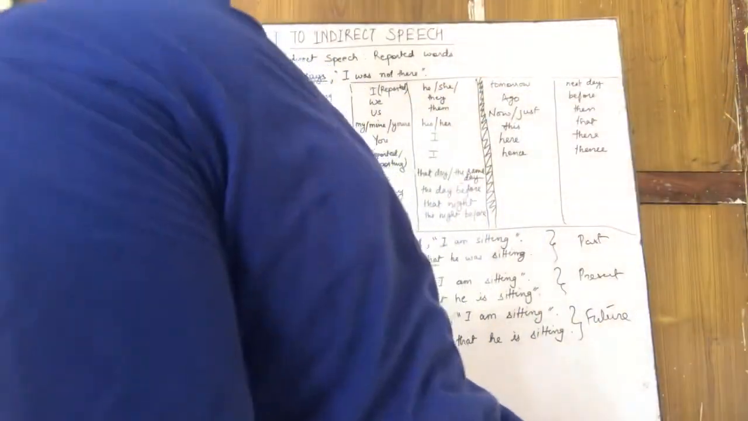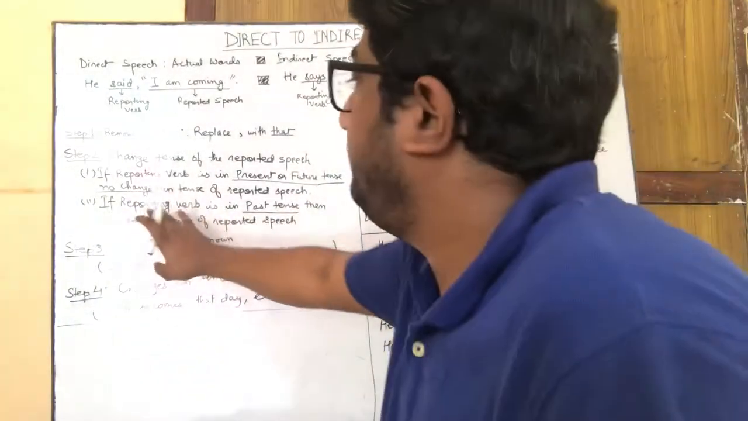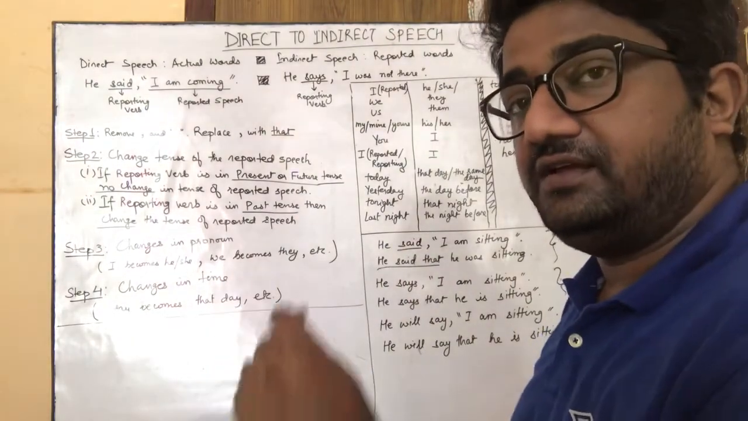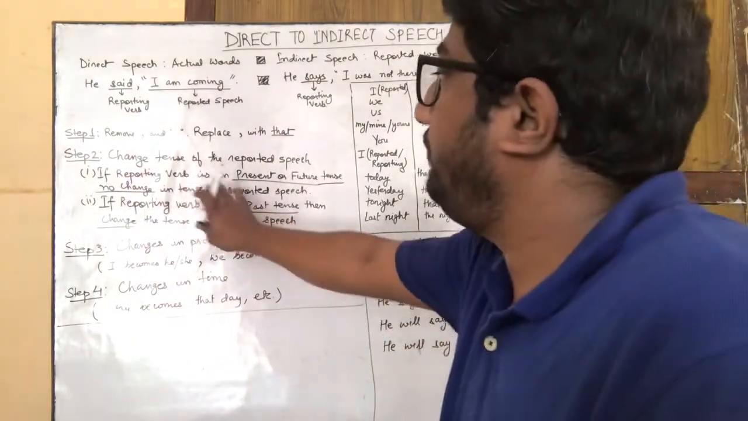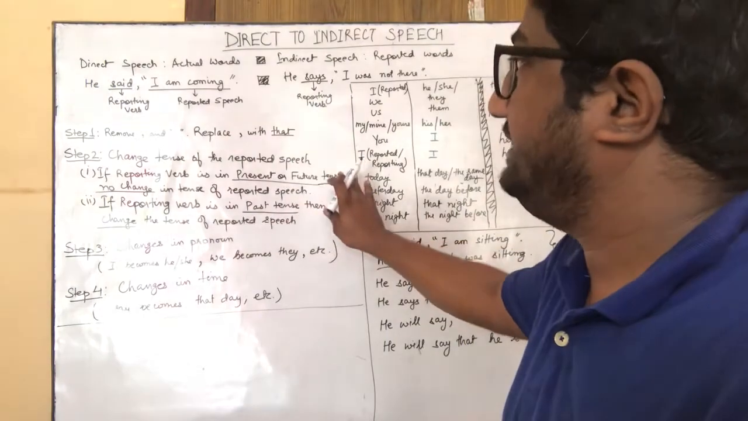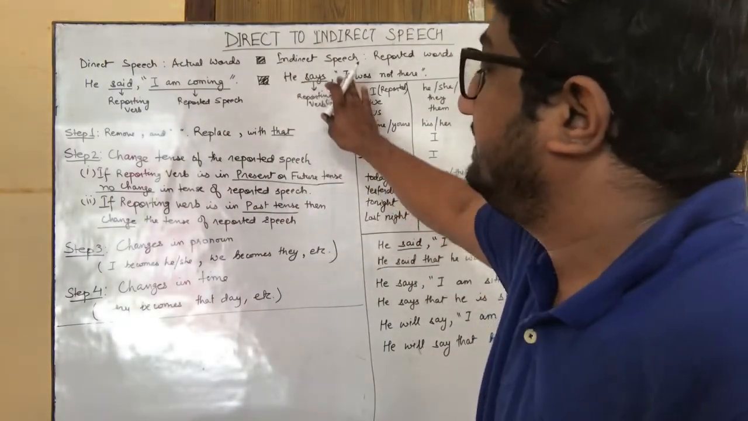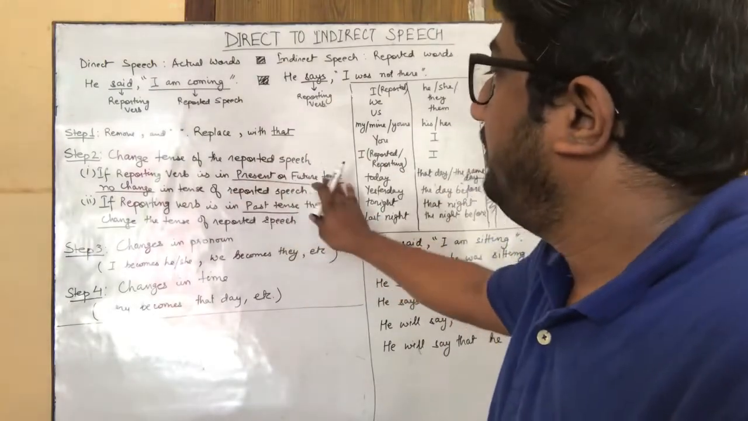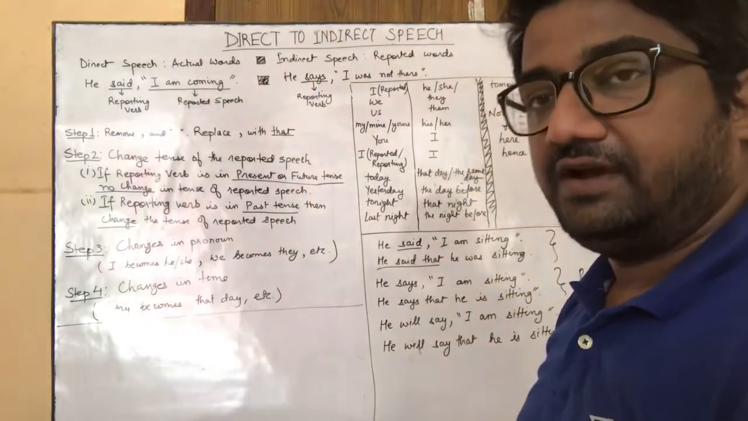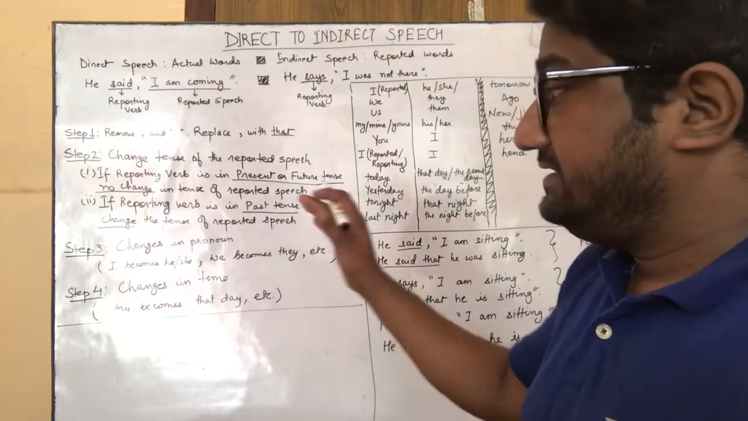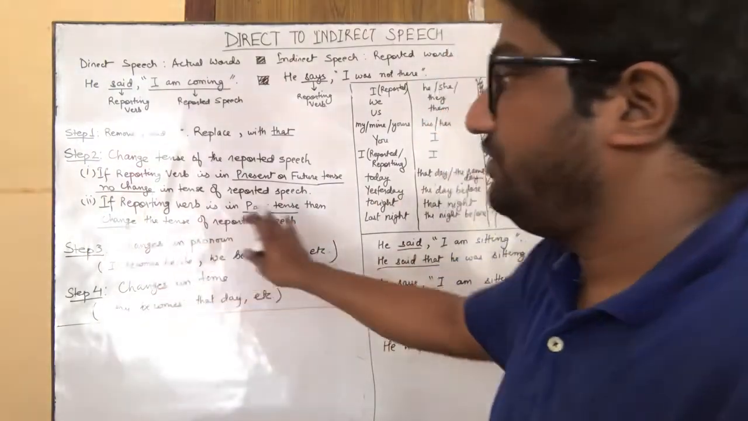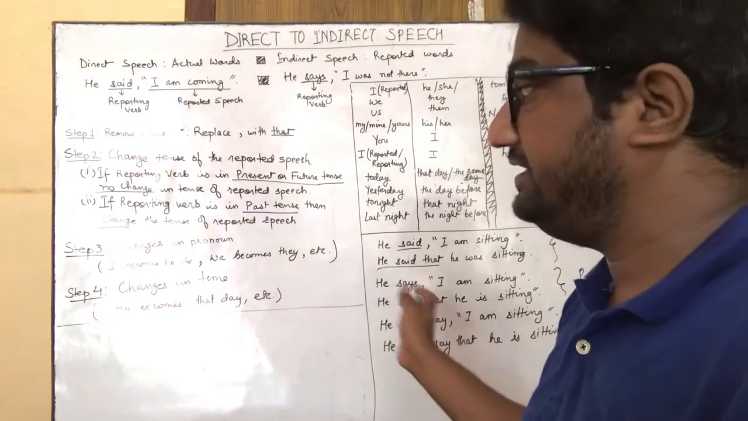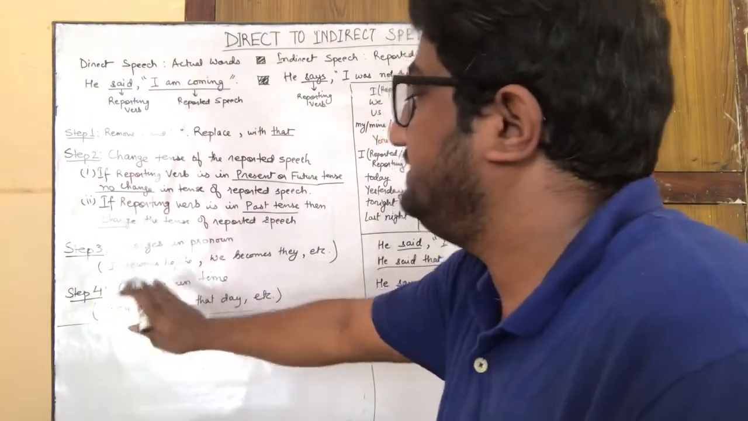And what are the 2 simple sub rules for that? If the reporting verb is in the past tense, then you have to change the tense of the reported speech. If the reporting verb is in present or future tense, for example, he says, then no change is required in the reported speech. Step 3 would be, you make changes in pronoun, that is, I becomes he or she. How you will do it, I will show you with an example. Step 4 is changes in time.